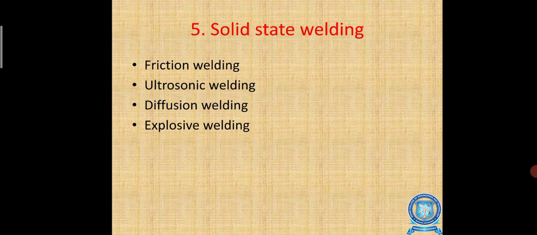Next we go to solid state welding: first of all friction welding, second ultrasonic welding, third diffusion welding, and explosive welding. I gave you the basic example of solid state welding, which is friction welding. Basically, two objects can be joined using friction welding. One rod is rotating, one rod is stationary, but both are supposed to get joined.